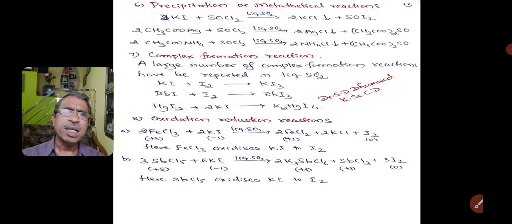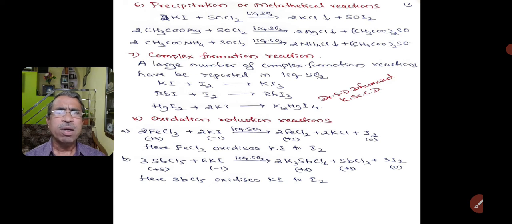The next is complex formation reactions. A large number of complex formation reactions have been reported in liquid sulfur dioxide. For example, when potassium iodide is treated with iodine in liquid sulfur dioxide, we get potassium triiodide. KI3 is a complex ion or complex compound.